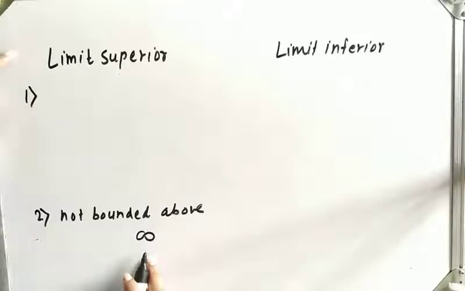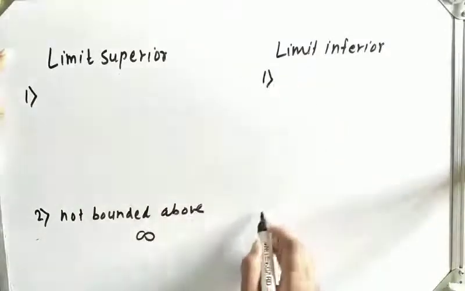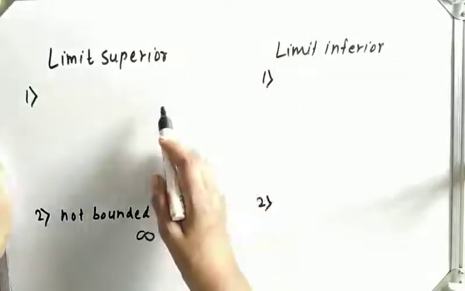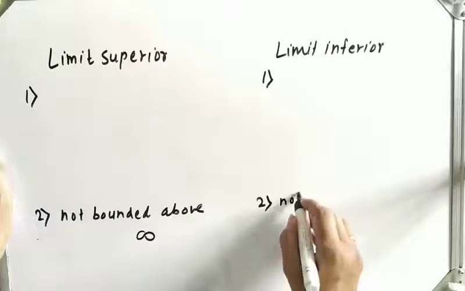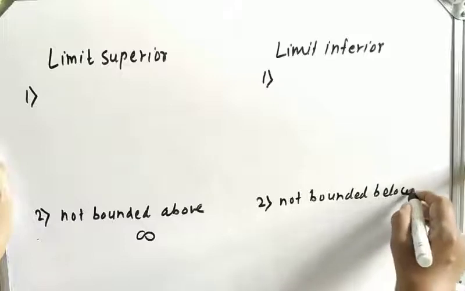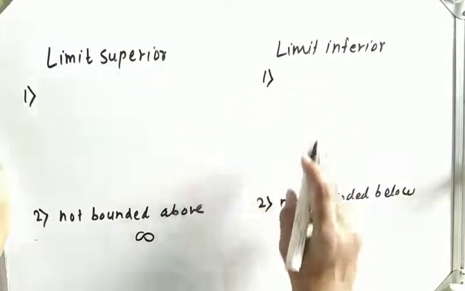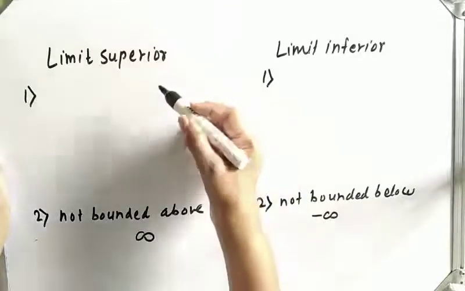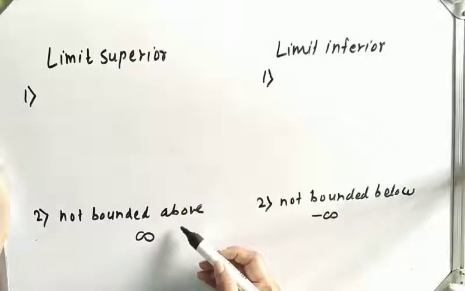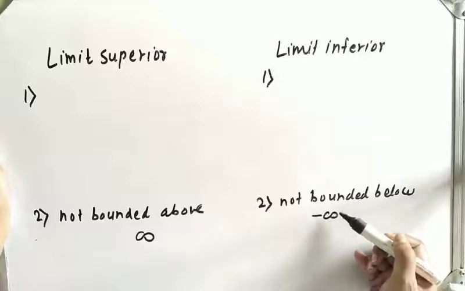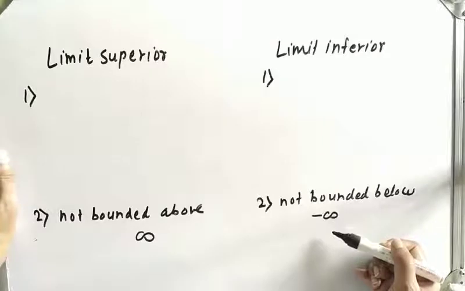Okay, for limit inferior, we check whether that set is bounded below or not. If that set is not bounded below, then the limit inferior of that sequence will be minus infinity. For limit superior, if the sequence is not bounded above, its limit superior value will be infinity. And if the sequence is not bounded below, then its limit inferior value will be minus infinity.